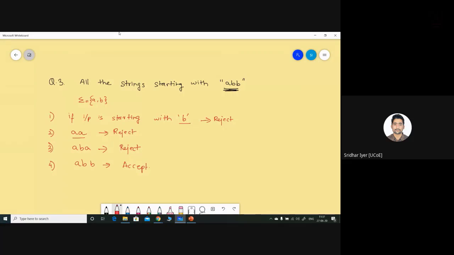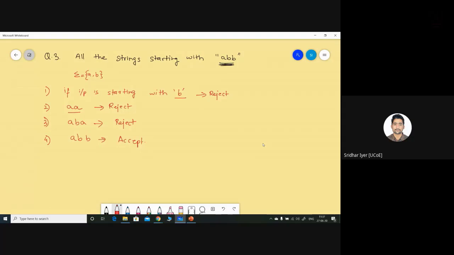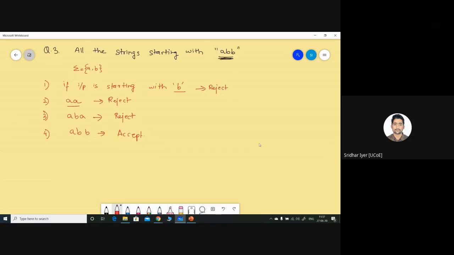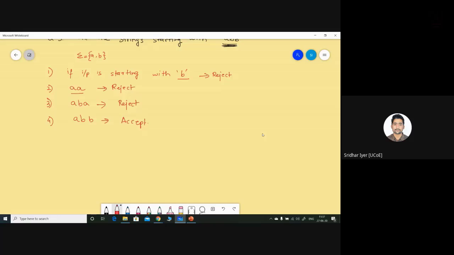Correct? So try to draw it, try to construct it. In such a question, what I prefer is you have to change the sequence slightly. Instead of constructing the table and going for the diagram, I prefer constructing the diagram first and then move on with the table. Whichever way is comfortable with you, you can use it. What I prefer for these questions, you don't require a start state over here. Is a start state required? Kindly let me know.